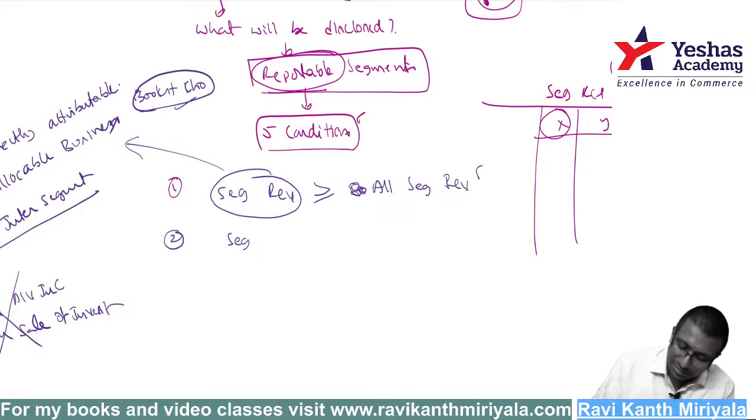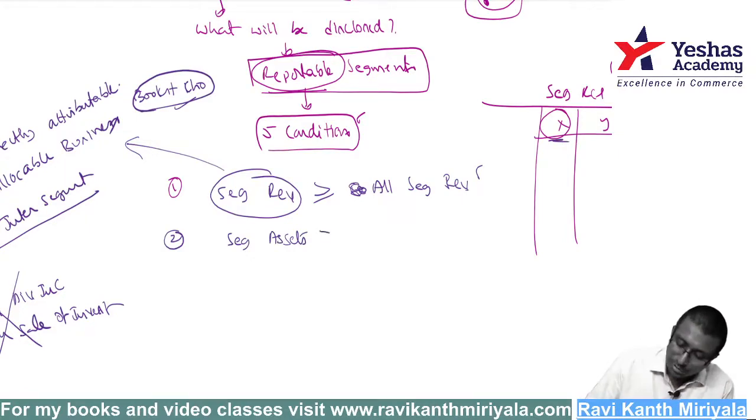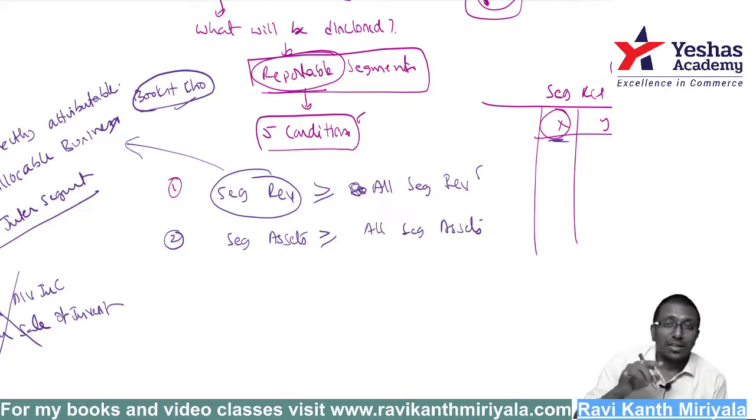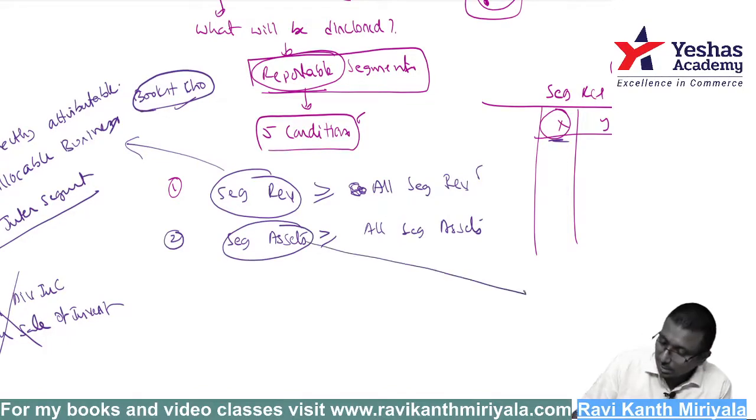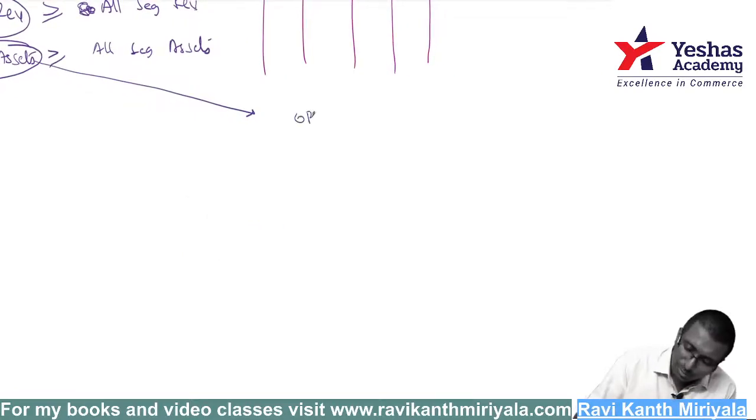The second condition is segment assets. We are trying to check whether X is a reportable segment or not. So whether segment assets are greater than or equal to 10% of all the segment assets. If you total all the segment assets, and my respective segment has more than or equal to 10%, then it is a reportable segment. Sir, what do you mean by segment assets? This is also defined very clearly in that standard. Segment assets means operating assets of the specific segment.